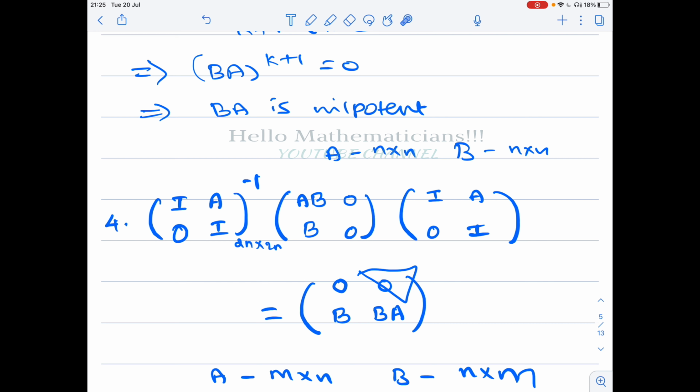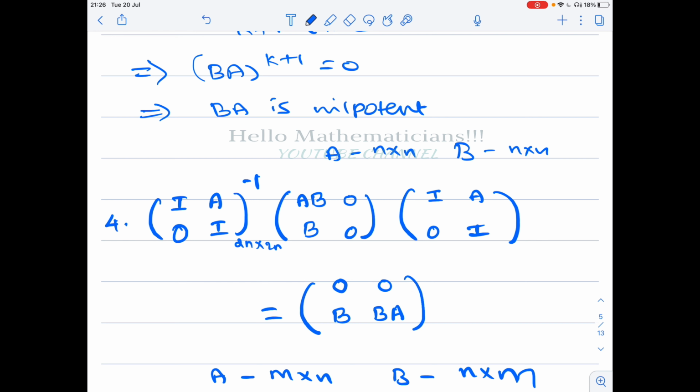Now you take this matrix AB 0 B 0 and you consider this matrix IA 0 I. If you conjugate this matrix by this matrix, conjugate means you are multiplying this matrix and its inverse, you will get this matrix.